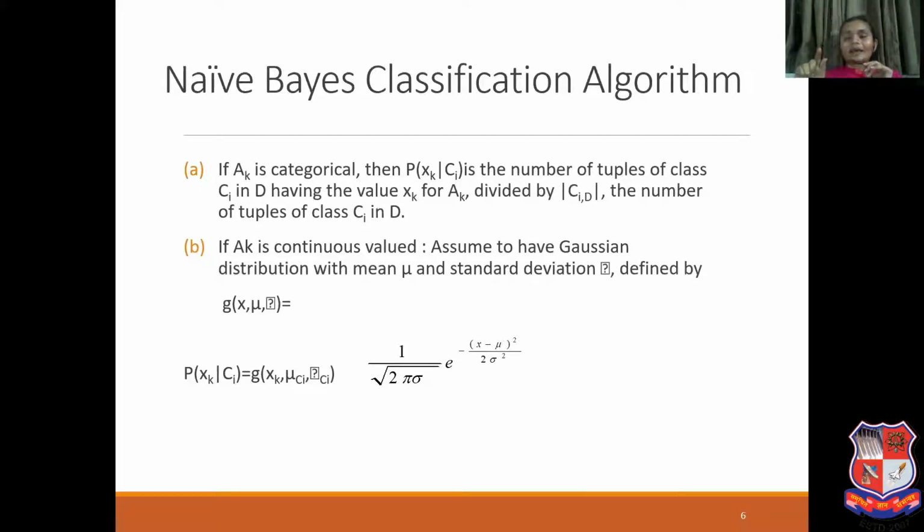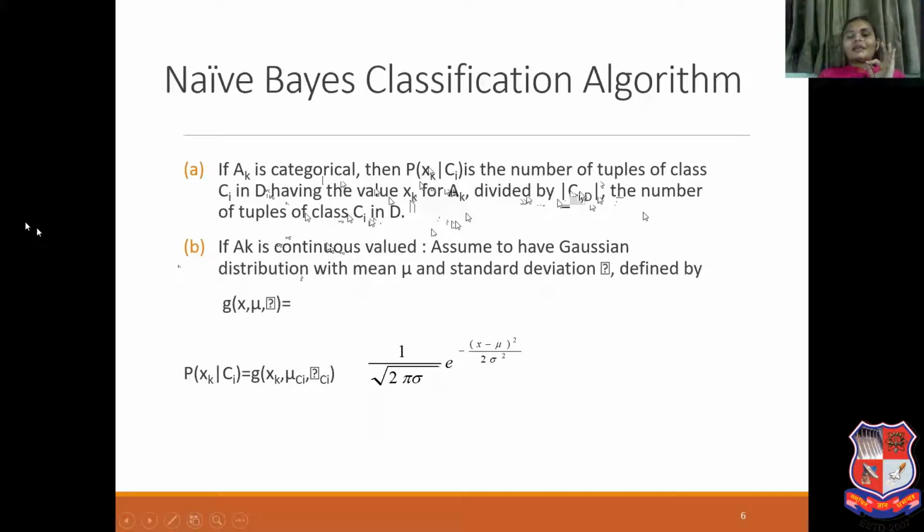From that, class C1 has 12 tuples. Now in these 12 tuples, how many tuples of class C1 have the value Xk for the attribute Ak? For example, that is 6. Then 6 is divided by |Ci,D|, the number of tuples of class C1 in the data set D.